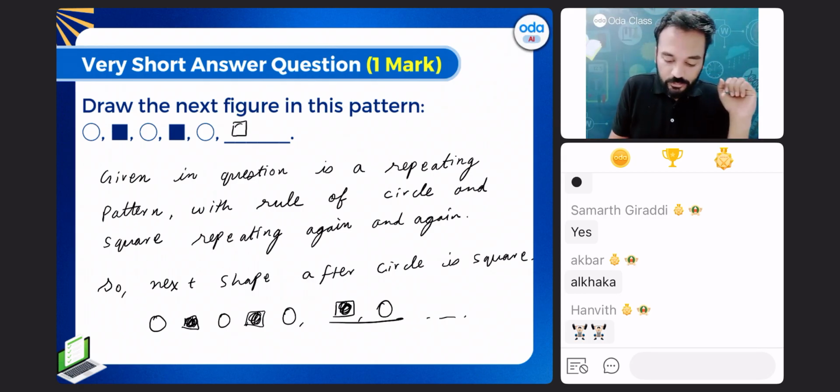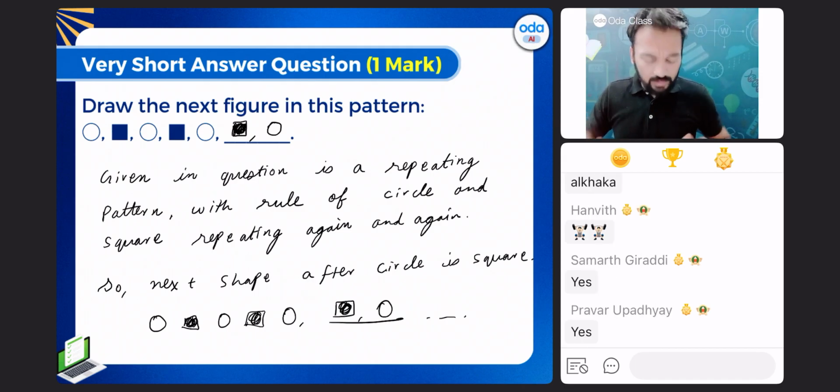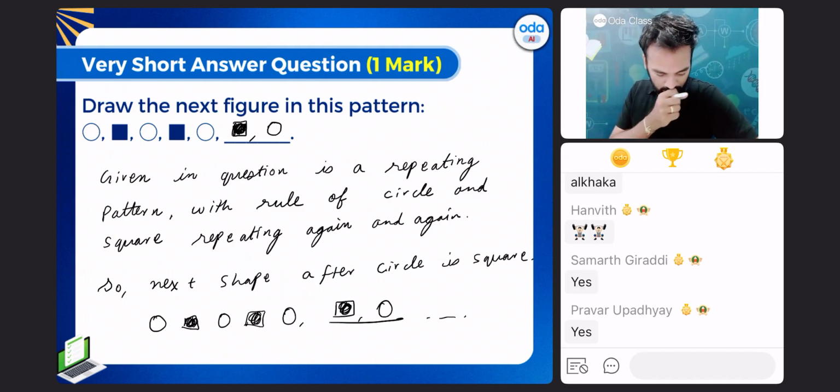Next will be square, then again circle. Done, everyone? Write it down.